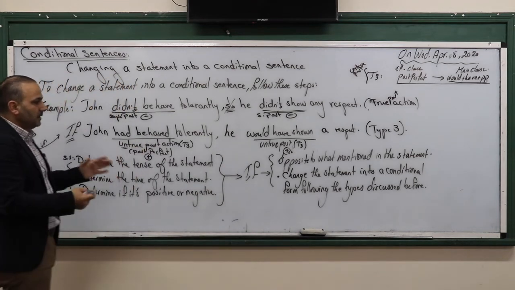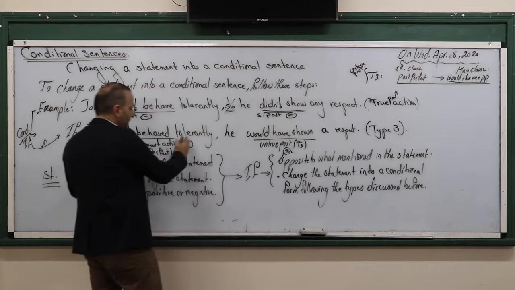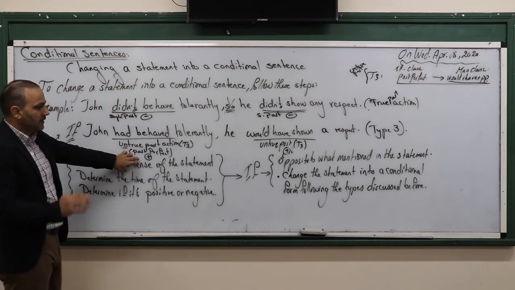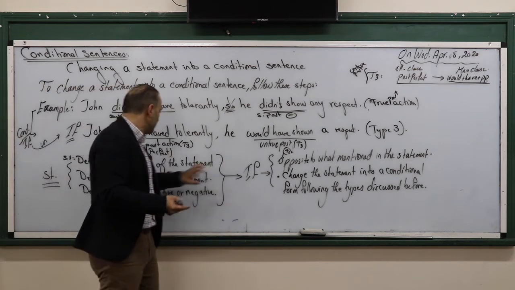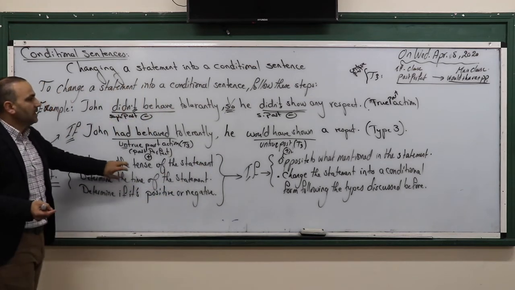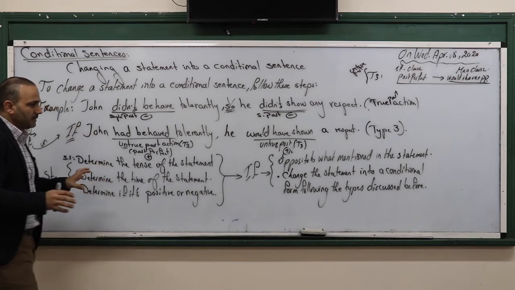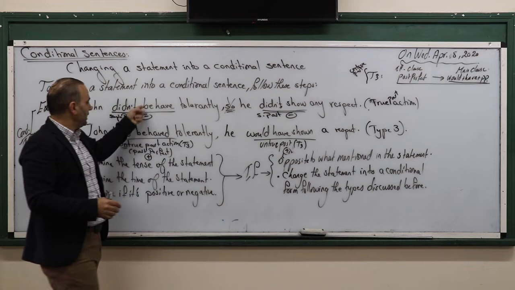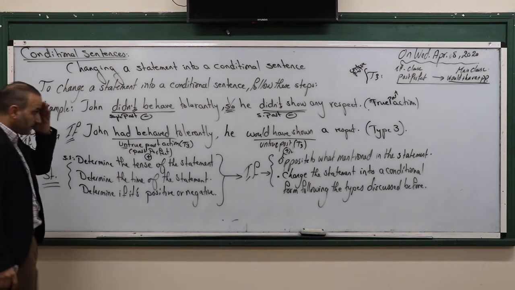Then you follow by changing it into if, of course, totally opposite to what's mentioned here. Okay, the tense, it should take us into a type. Opposite to what? To the time, of course. Here, definitely the time, somehow it will keep it as it is. But determine if it is positive or negative, as we said here, negative to positive, totally different. Okay?